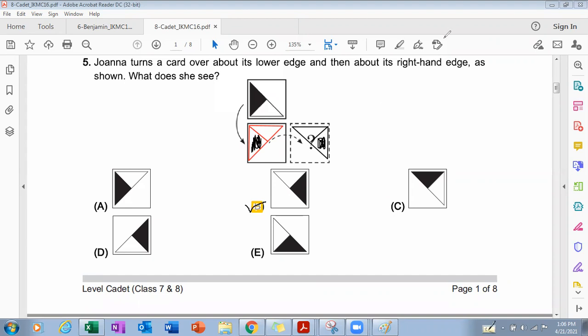I hope that you all have understood the tasks, all these 5 tasks.